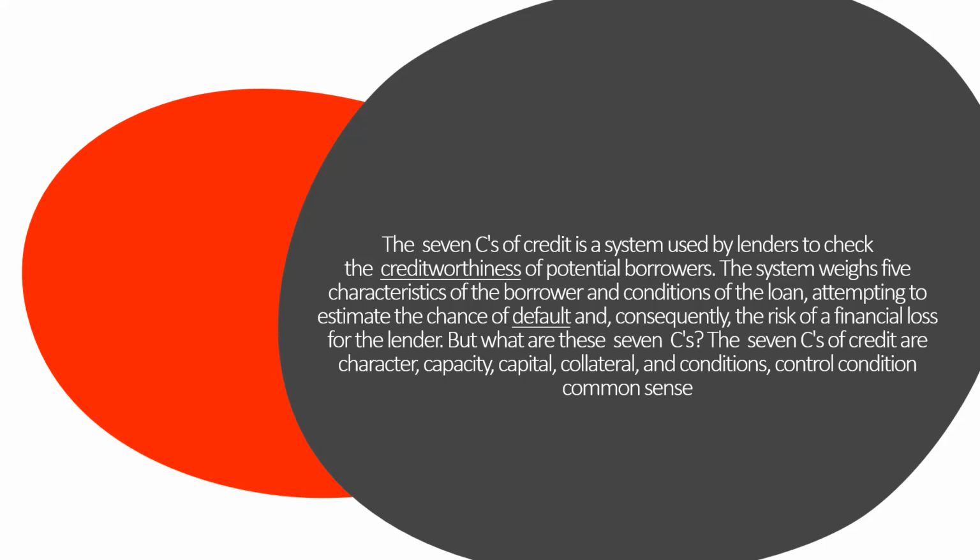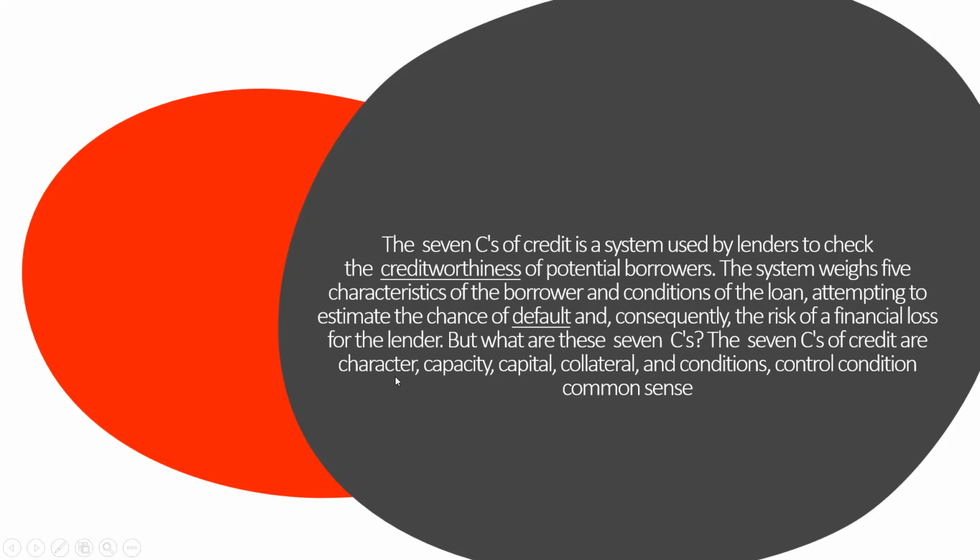So the system weighs 5 characteristics of borrowers and the conditions of the loan, attempting to estimate the chance of default. Default means he is unable to pay, and consequently the risk of financial loss for the lender. If there is a default, then that would be a financial loss for the lender who is giving the money. So let's see, these are the 7 C's.